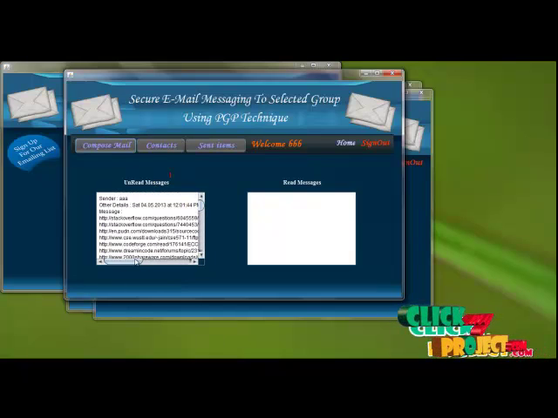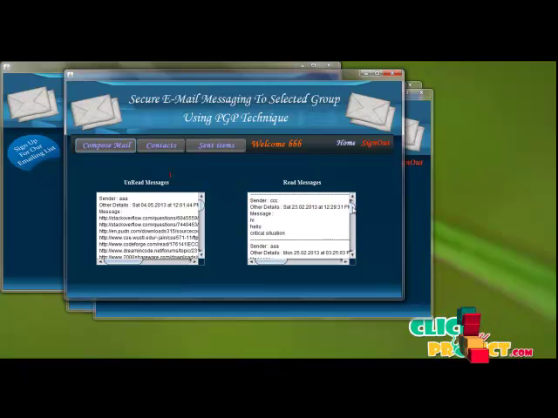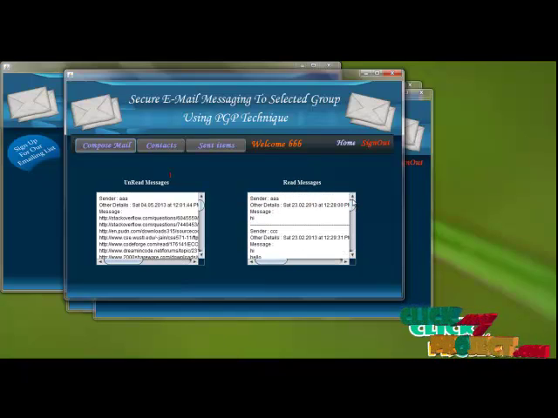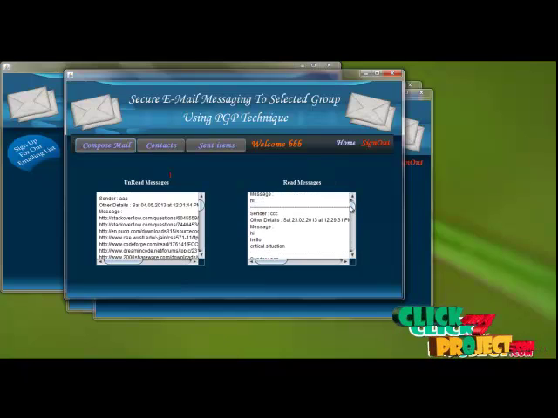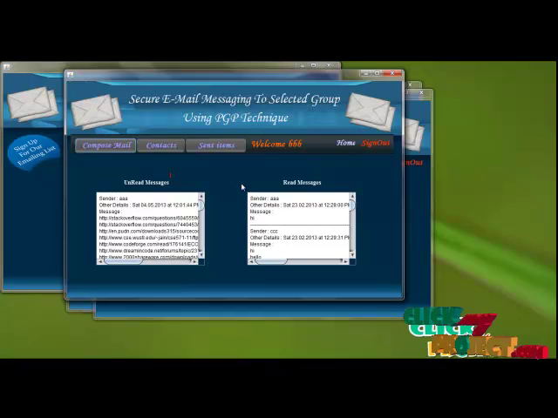Then the contents are displayed like this. Once the message is read, it is automatically moved to the read messages. The read messages contain the latest messages received up to now in B's database, and he also has the same authorized rights to view the contacts as well as the sent items.